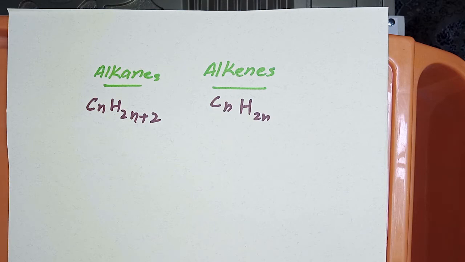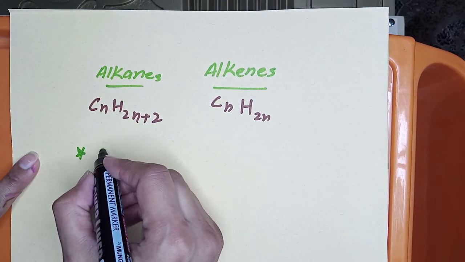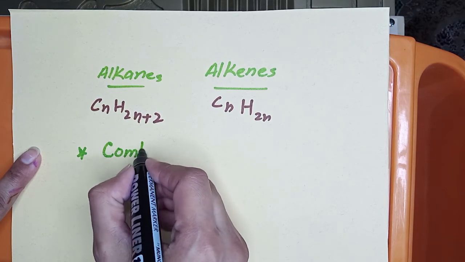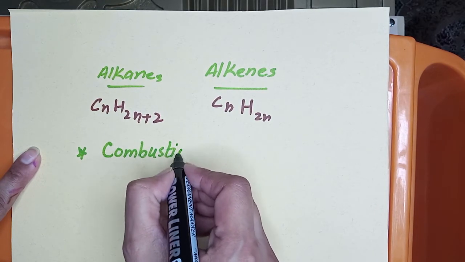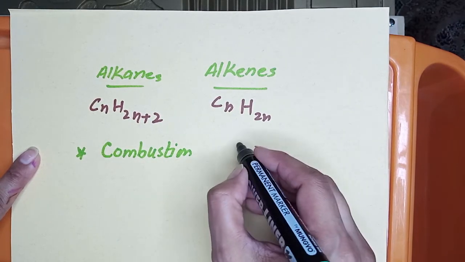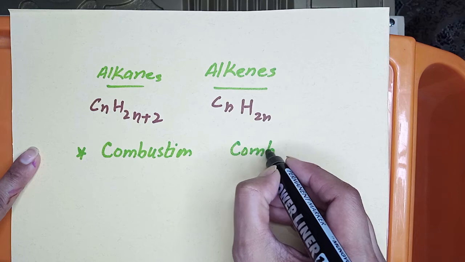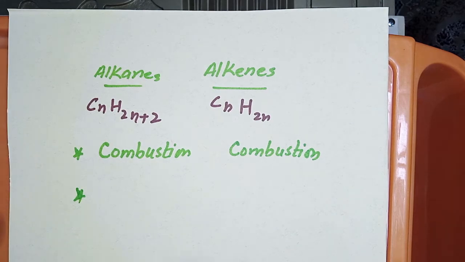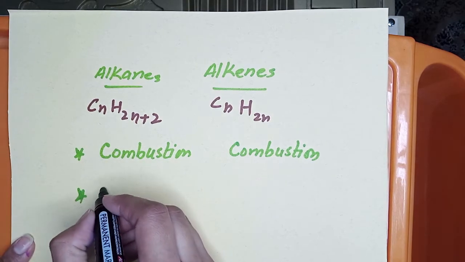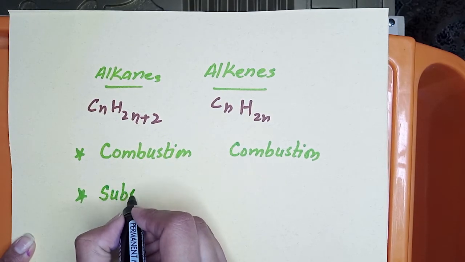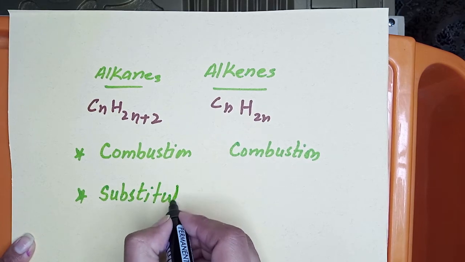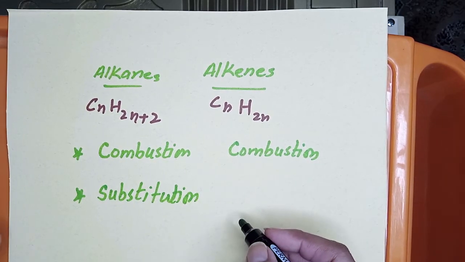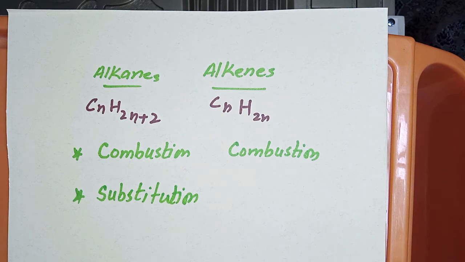Then we discussed alkanes. The combustion process, both incomplete combustion and complete combustion, is similar for alkanes and alkenes. Alkanes are not very reactive, only some reactions are there. Alkanes go under a substitution reaction, most of the time with chlorine in the presence of sunlight. You must know what conditions are required for the reactions. For the alkenes, very important questions come.